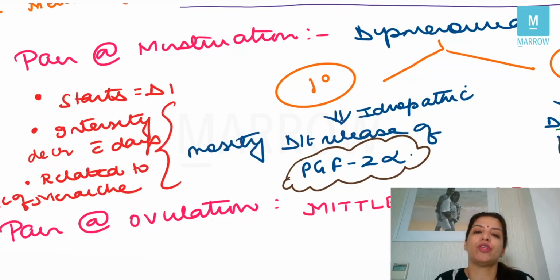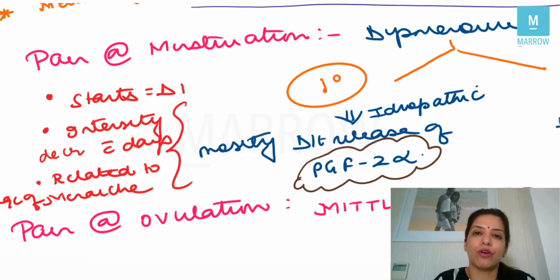The third very important thing to remember about primary dysmenorrhea is that it is related to the age of menarche. That means the younger the age at which a female starts menstruating, the more chances of having dysmenorrhea. So 3 important points on primary dysmenorrhea: it starts on day 1 of the cycle, as the bleeding progresses the intensity of the pain decreases, and it is related to the age of menarche.